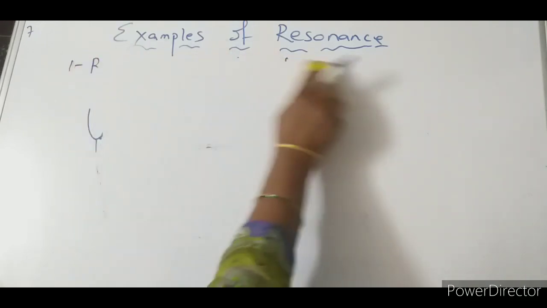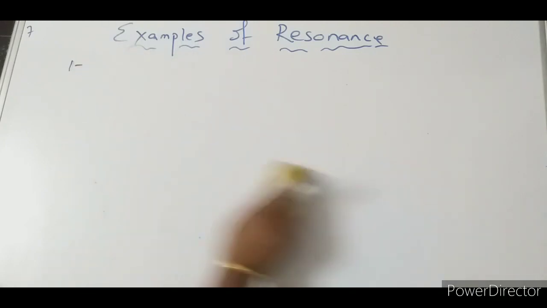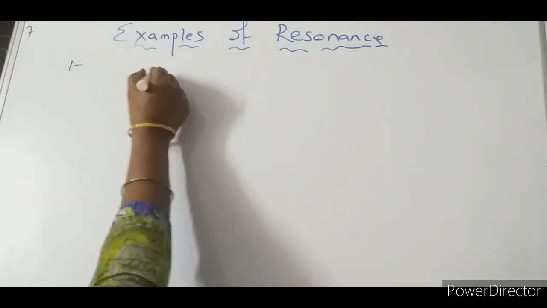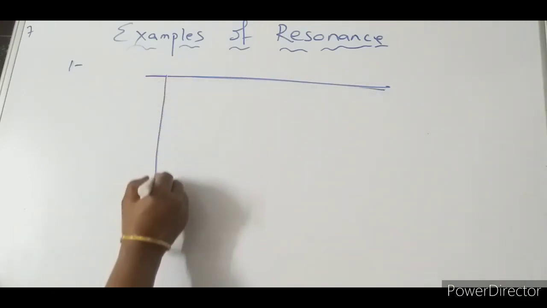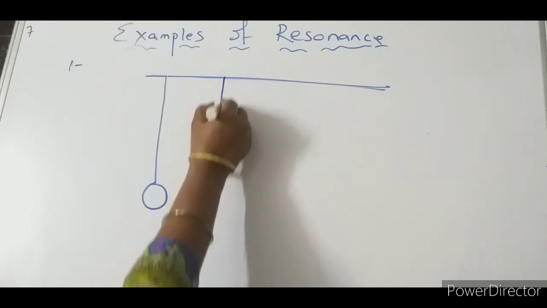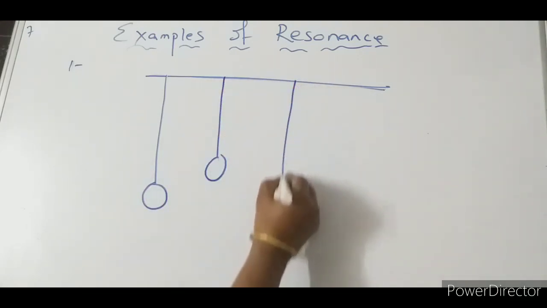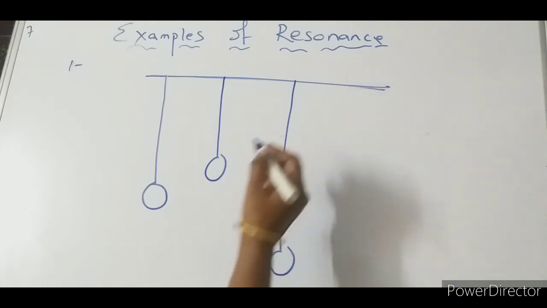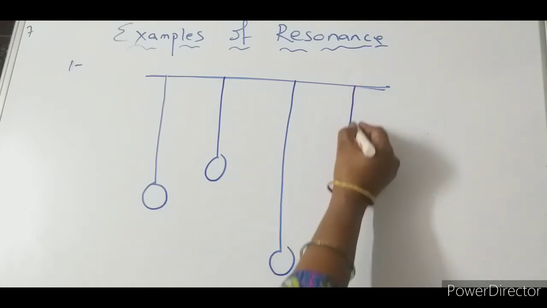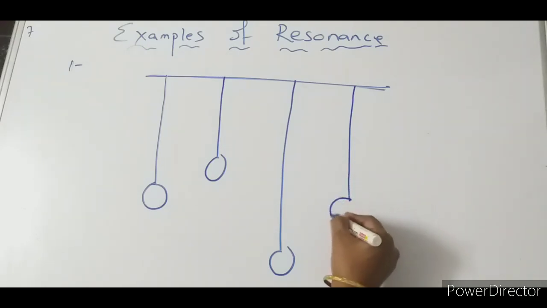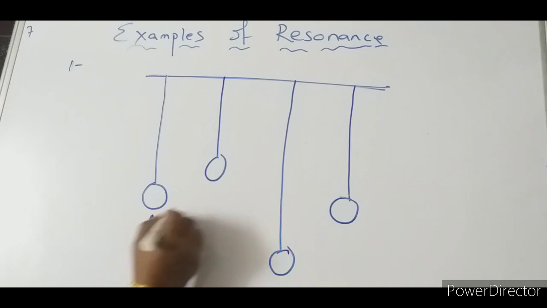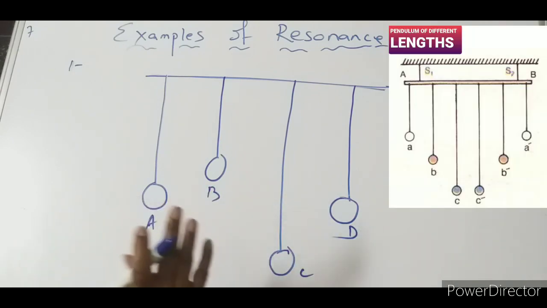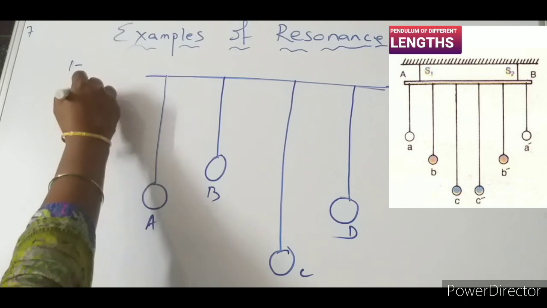Now let us go for the second one. All these are very interesting and exciting. So see what we are discussing. Let me take a string, let it be a rubber string. I am taking several bobs. Here I have taken 3-4 bobs, and as you wish you can take 3, 4, 5. Understood? So now let them be A, B, C, D. This is very important and it is also a board question.